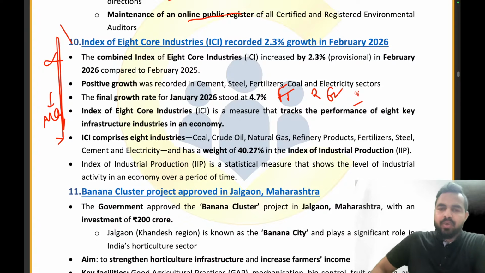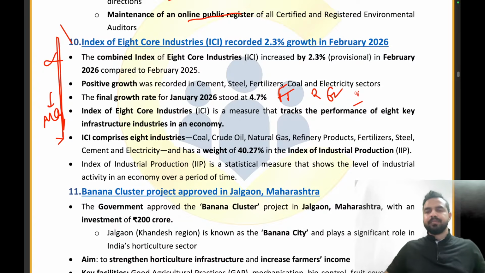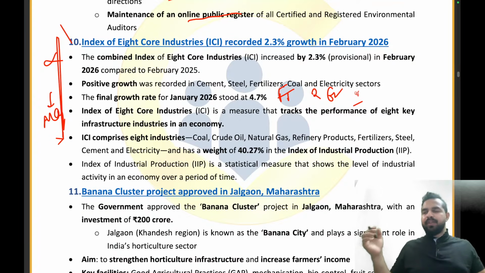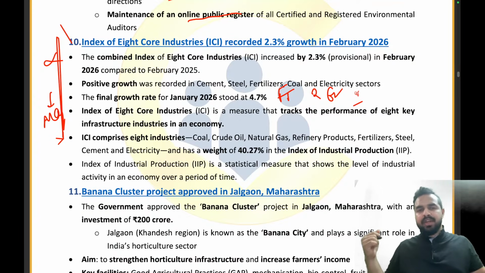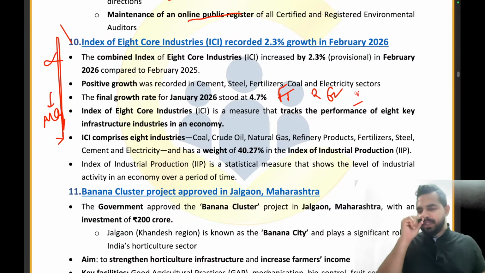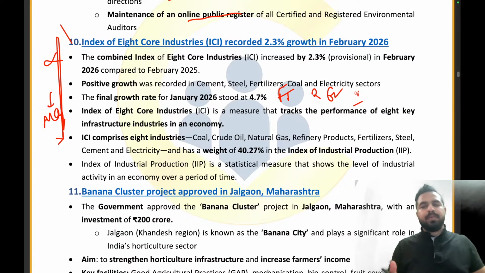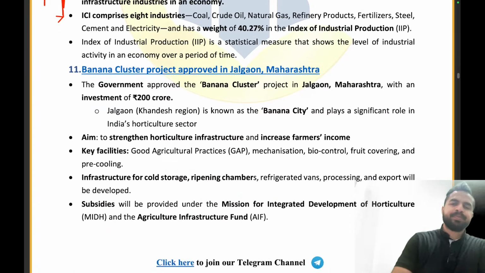C stands for coal, crude oil. Then we have cement and steel. That is basically the full form, that if we are able to retain this, we are able to retain all the 8 core industries. Clear everyone? So this is coal, crude oil, natural gas, refinery products, fertilizers, steel, cement and electricity. So we are done with this article as well.